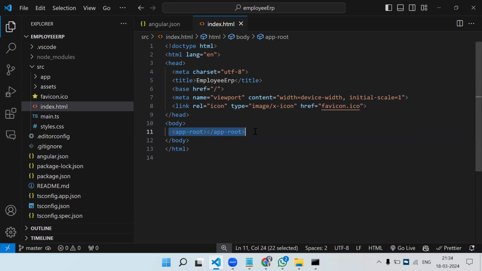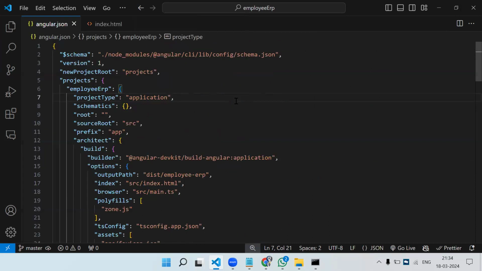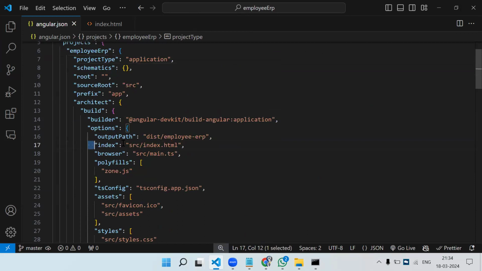Now, how does Angular know that this is the single HTML page? Coming back to angular.json, I told you angular.json is my architectural file or a setting file. Here it is mentioned at line number 17. Here you can see src index.html.